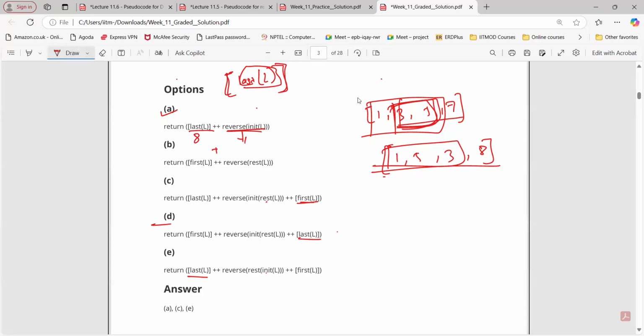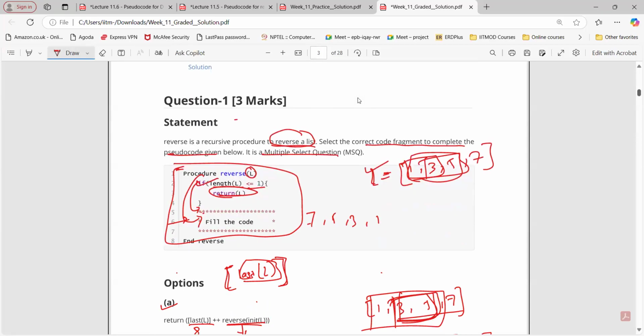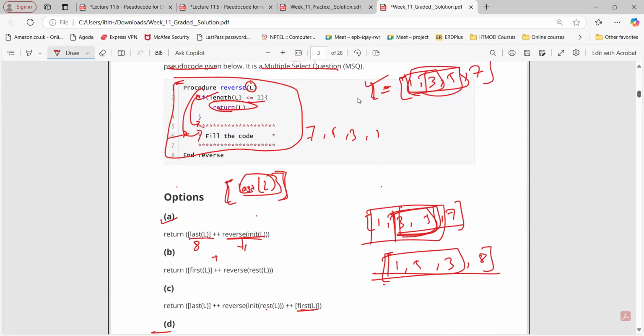So again, we are going to do the same process again and again here. So order doesn't matter here. We only want to reverse the list, not in any specific order.